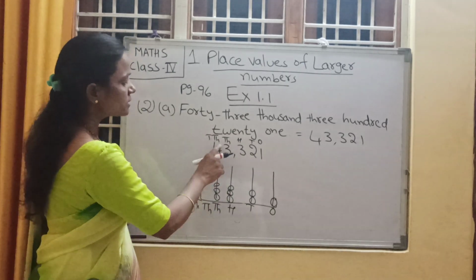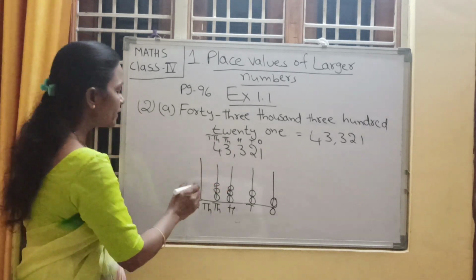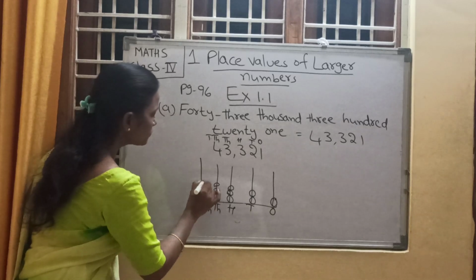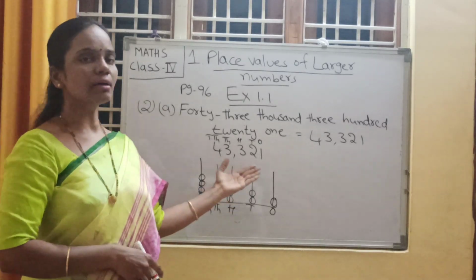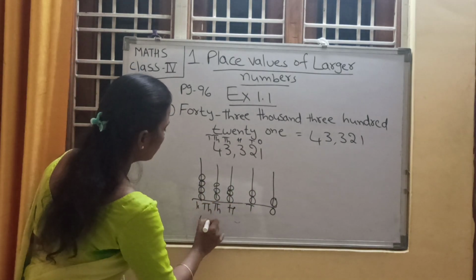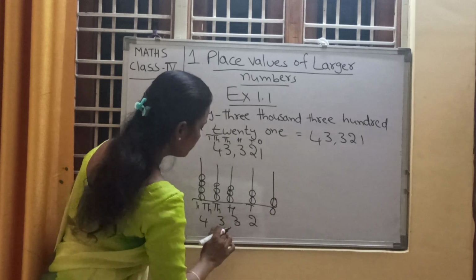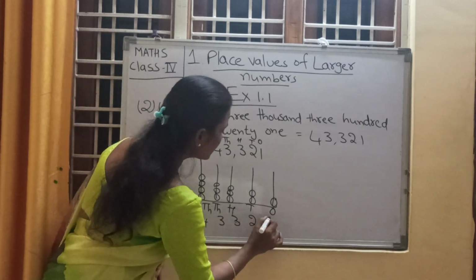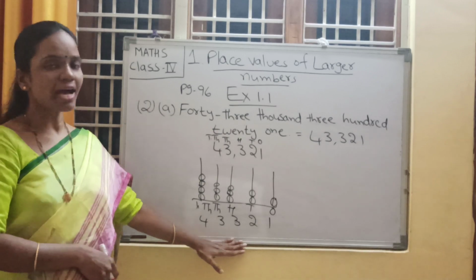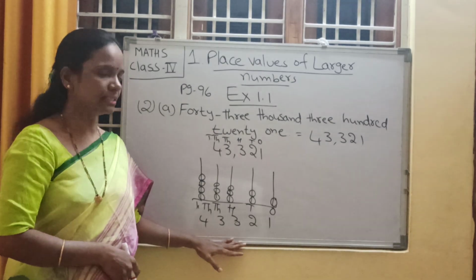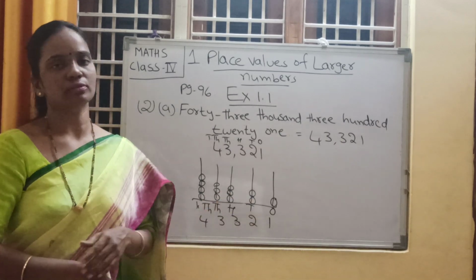Come to the 10,000s place. What is the number? 4 is there. So draw 4 beads: 1, 2, 3, 4. So in this way, we will represent a number. What is that number? Sorry, 43,321. Have you understood, children? In this way, we will represent a number on the abacus also.